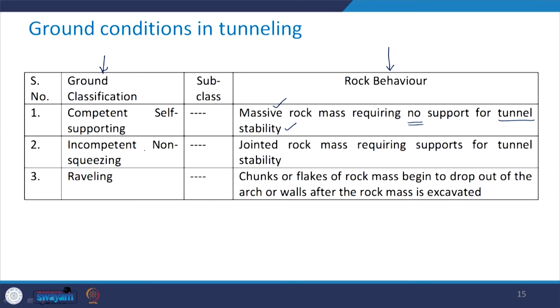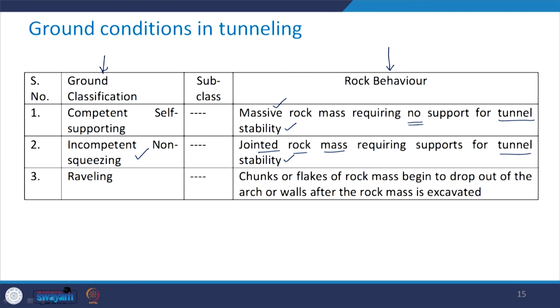The second category is incompetent non-squeezing. This has jointed rock mass and it requires support for tunnel stability.